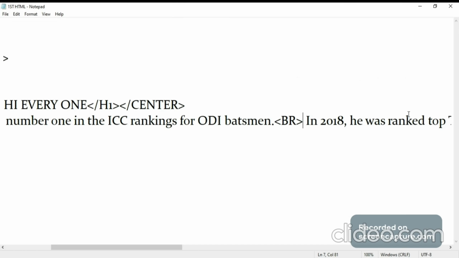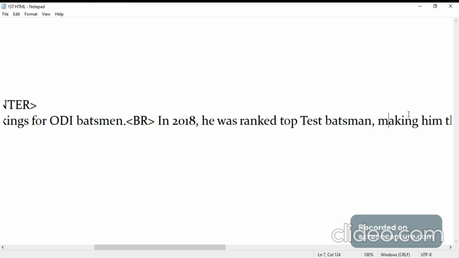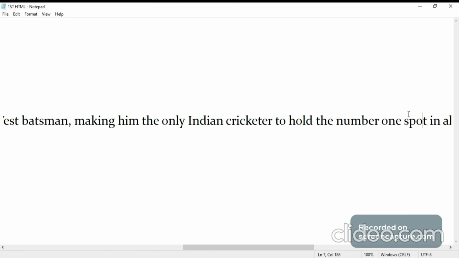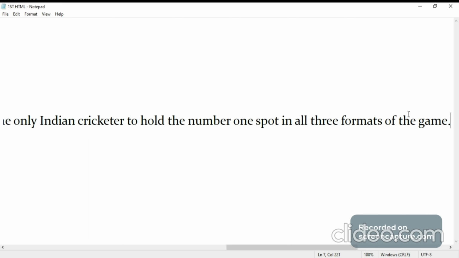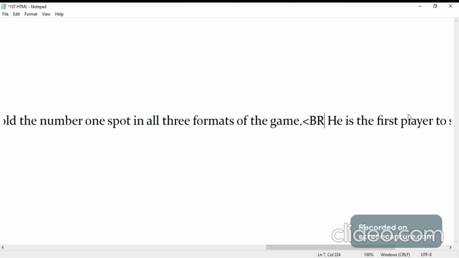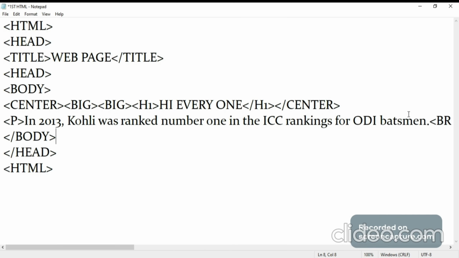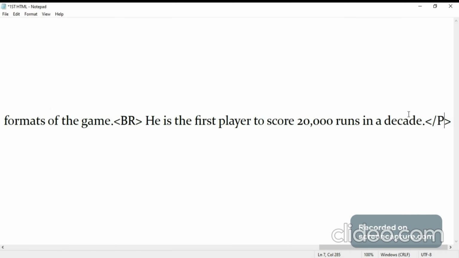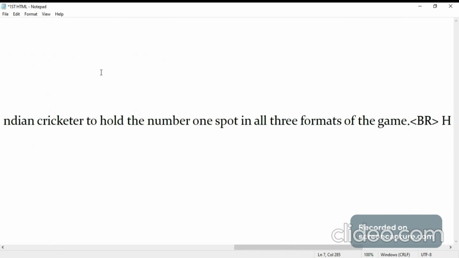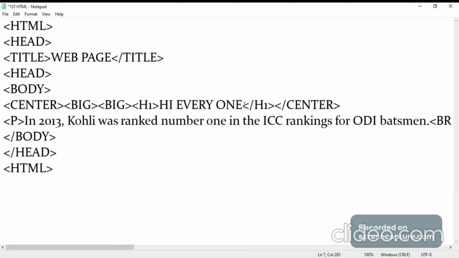Then again open Notepad. Still we will do some modifications. Then again see for another full stop. Then keep BR. After keeping the BR tag, now we will check whether it is correct or not.